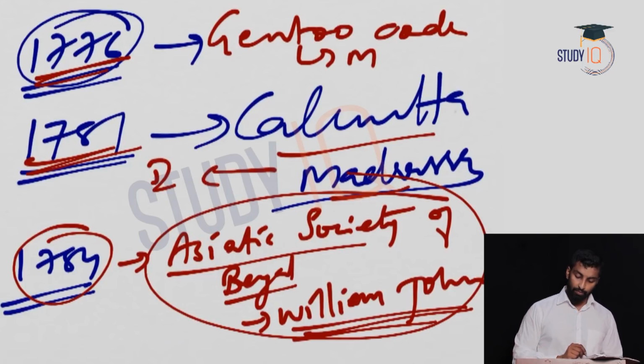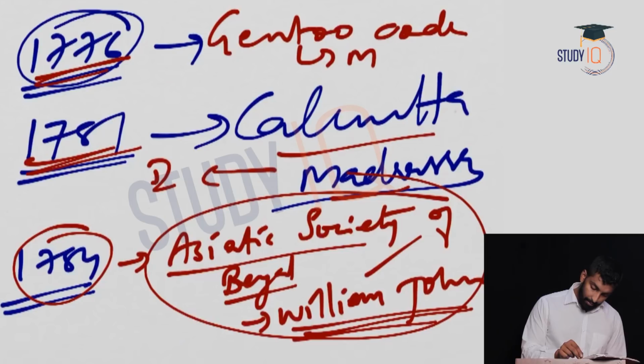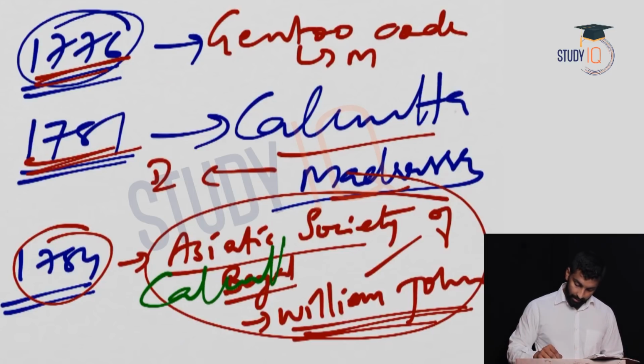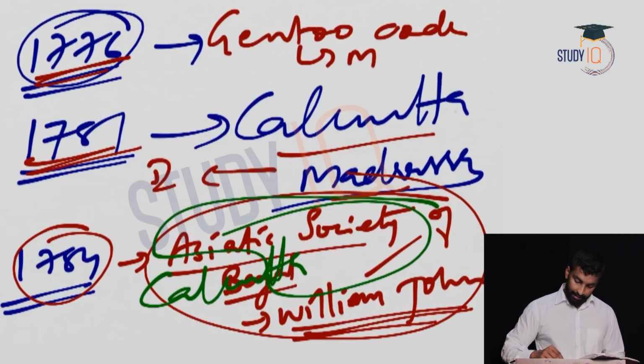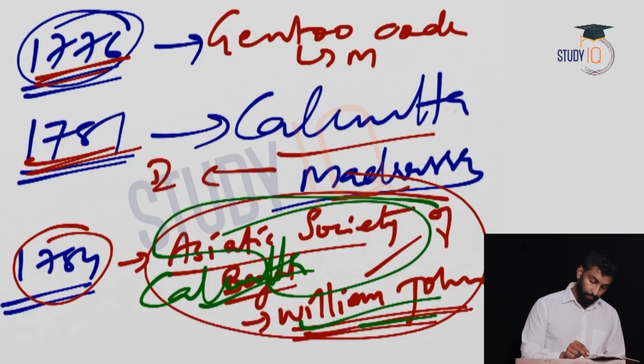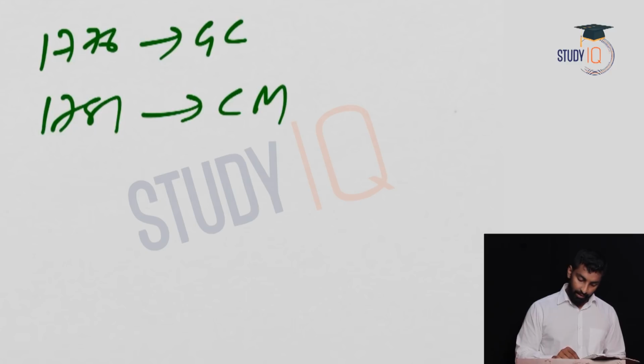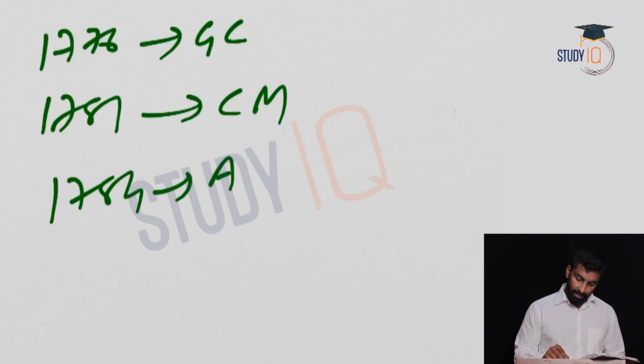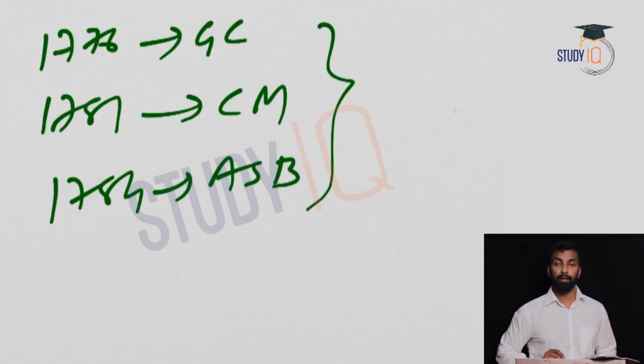Now Asiatic Society of Bengal, the objective was basically to promote Oriental studies. Oriental studies means study of the East. In particular, it is study of India, right? It was established by William Jones, again at Calcutta, okay? So three important points: 1776 Gentoo Code, 1781 Calcutta Madrasa, 1784 Asiatic Society of Bengal, related to Indology.